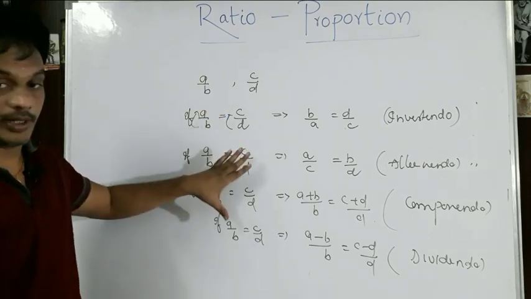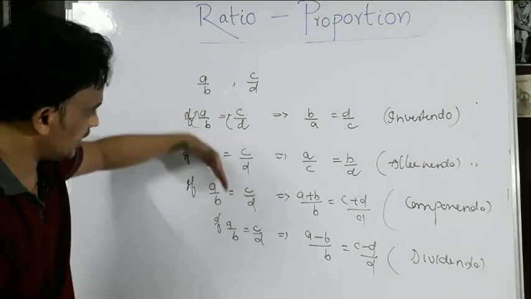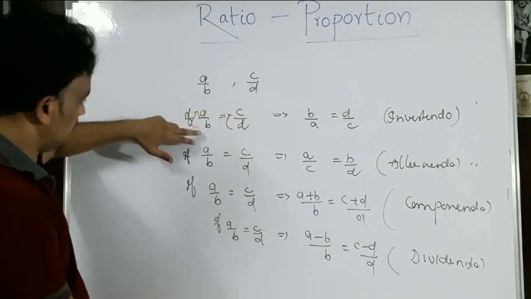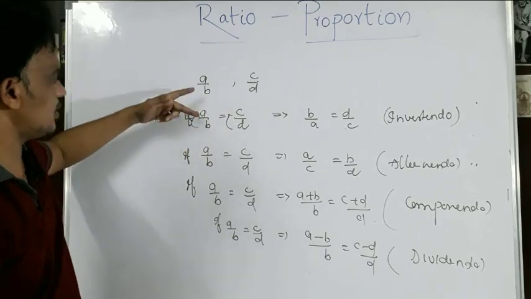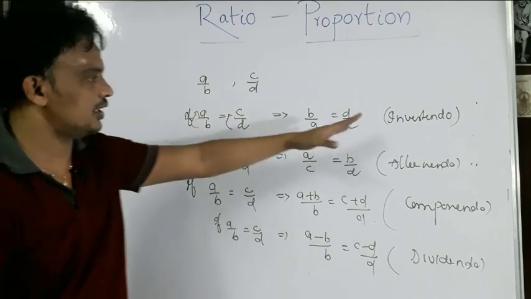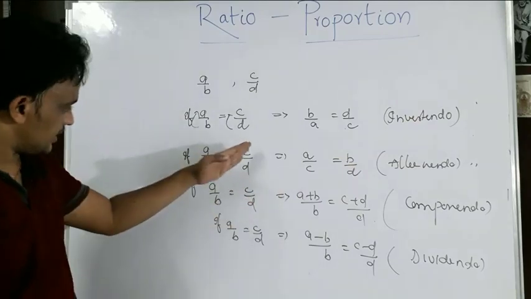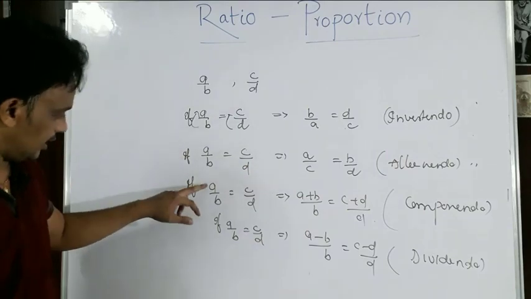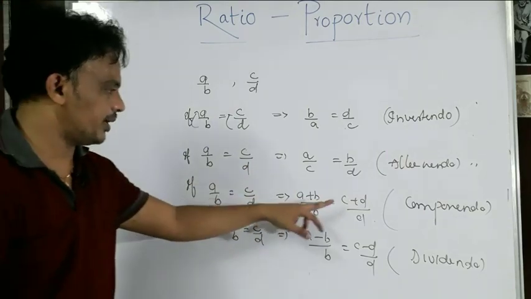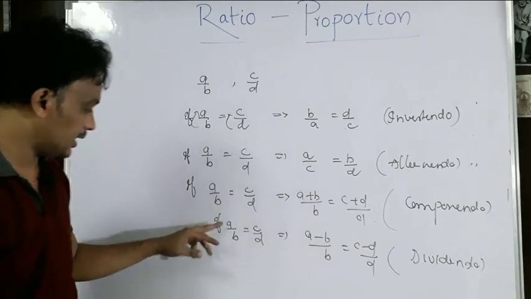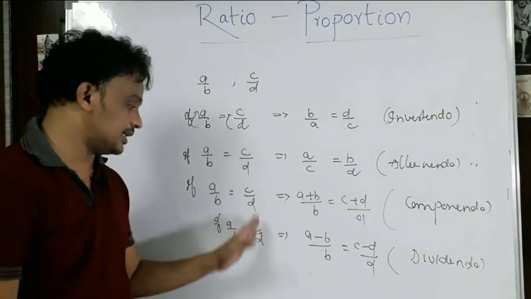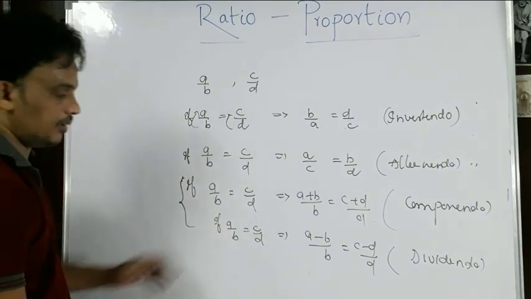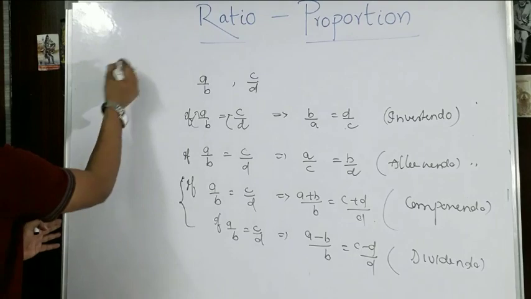So please observe this one. A by B is equal to C by D. If A is to B equal to C is to D are the two ratios, then B by A is equal to D by C. These are inverse ratios, and when these inverse ratios are equal, it is called invertendo. A by C is equal to B by D is called alternando. A plus B by B is equal to C plus D by D is called componendo, and A minus B by B is equal to C minus D by D is called dividendo. By combining these two conditions, I can finally conclude this one.